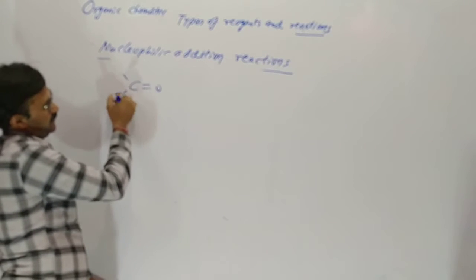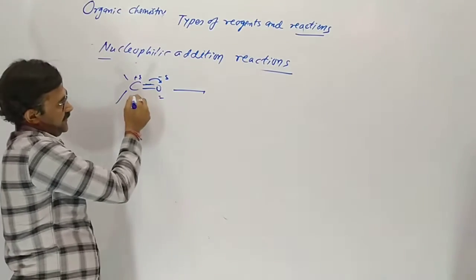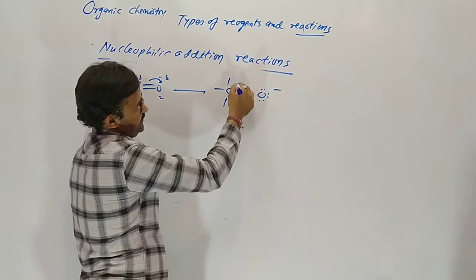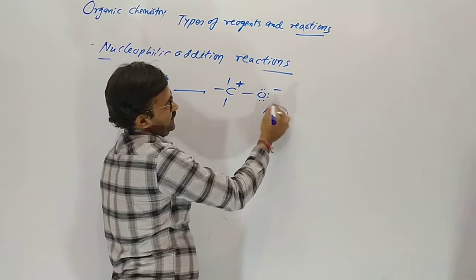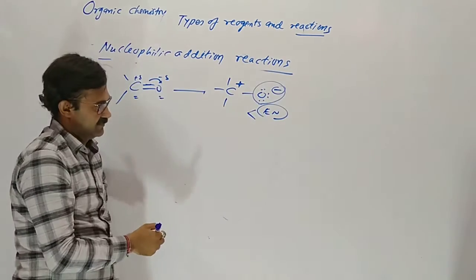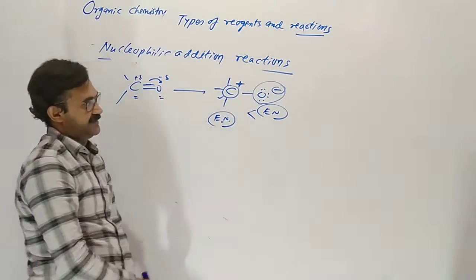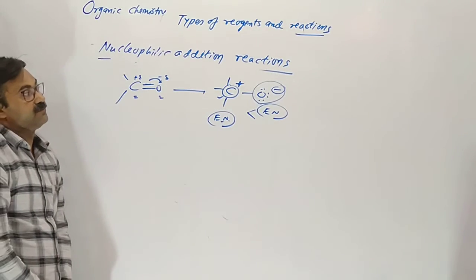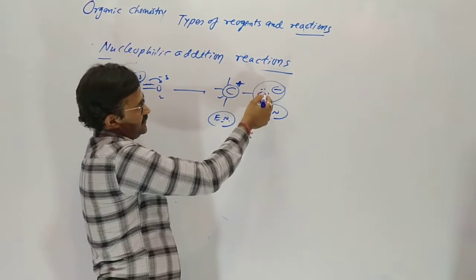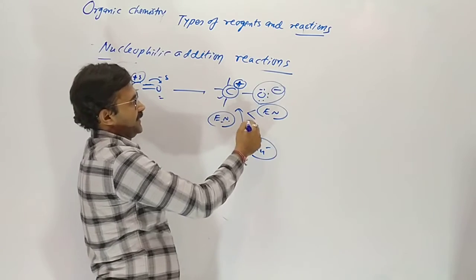In the carbonyl group, when the bond breaks, the electronegativity of oxygen is more, so the electron moves to oxygen. Oxygen has higher electronegativity, and its negative charge is more stable. The lower electronegativity atom is now positive. This is partially positive, this is completely positive, so the nucleophile easily attacks there.